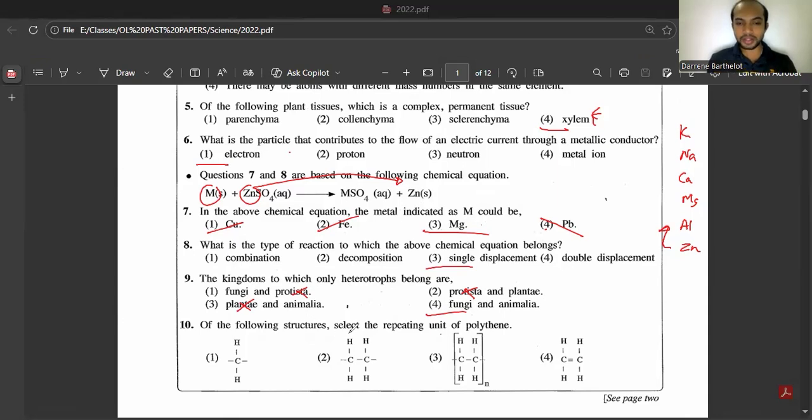10th. Of the following structures, select the repeating unit of polythene. So for the repeating unit, it should break the middle double bond. So answer should be second one. This third answer indicates the polymer form, while this indicates the monomer of polythene.